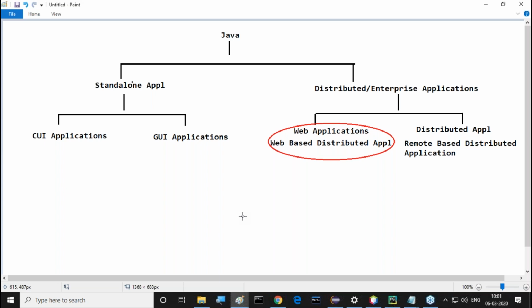If we design and execute any application without using client-server architecture, or without distributing application logic over multiple machines, then that application is called a standalone application.